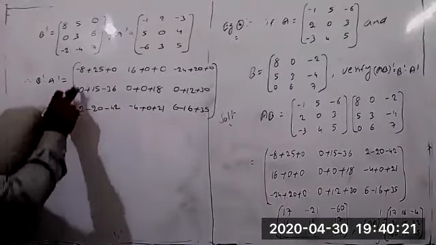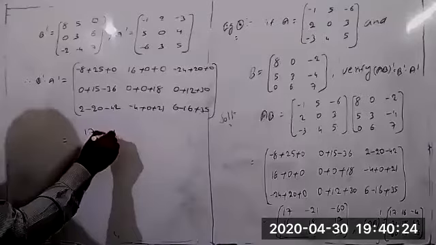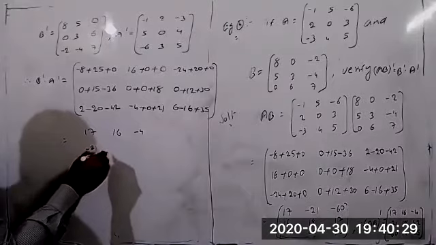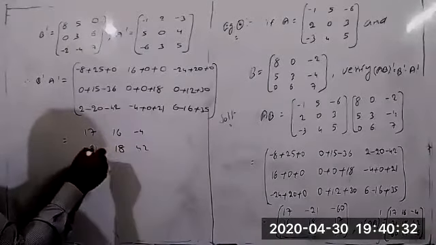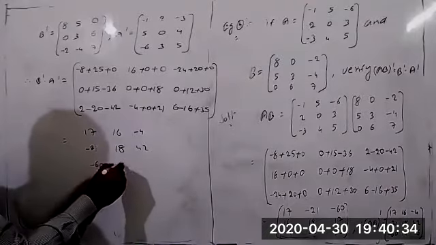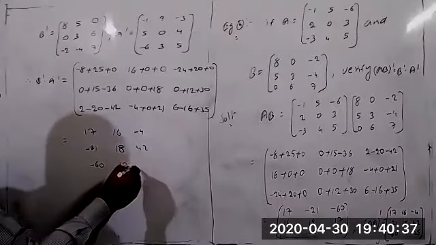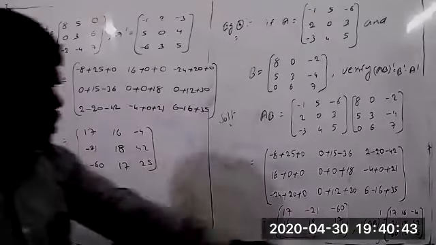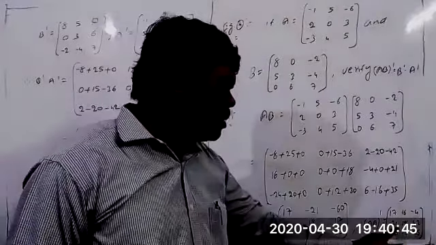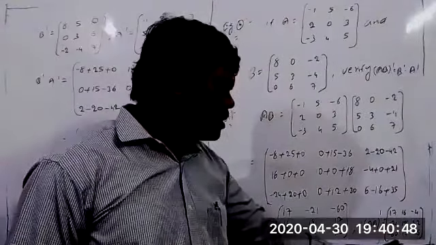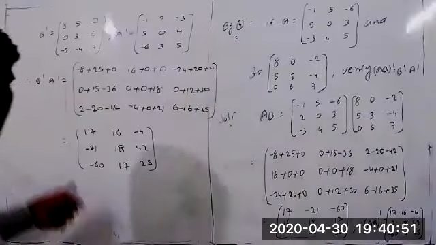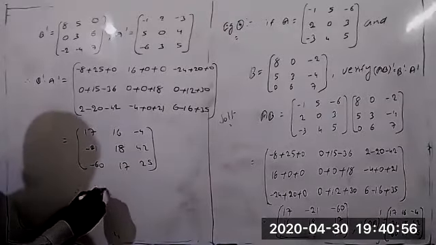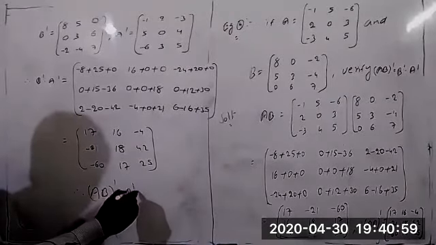Simplifying right now. So it is equal to minus 8 plus 25 equal to 17, 16, minus 4. This is minus 21, correct? 18, 42, minus 60, and 17. This is the 25. So we got the same thing only. Here AB whole transpose equal to 17, 16, minus 4, minus 21, 18, 42, and minus 60, 17, 25. Just the same: B transpose into A transpose also we got the same matrix. Therefore clearly can write now A into B whole transpose equal to B transpose into A transpose.